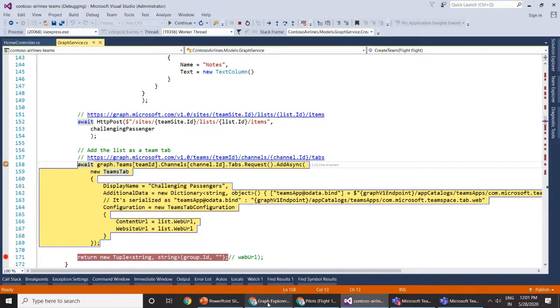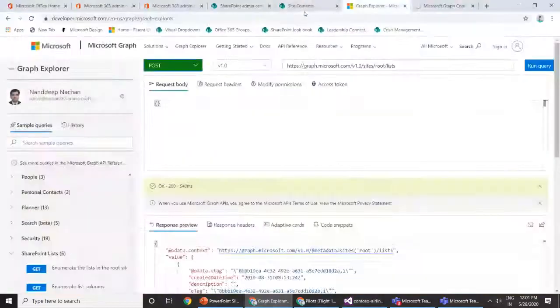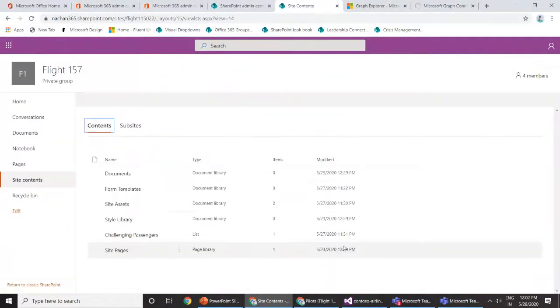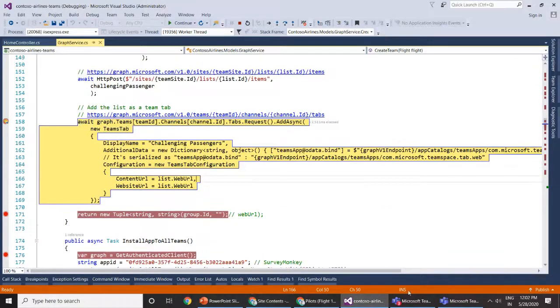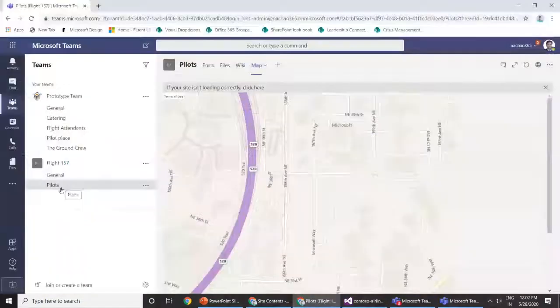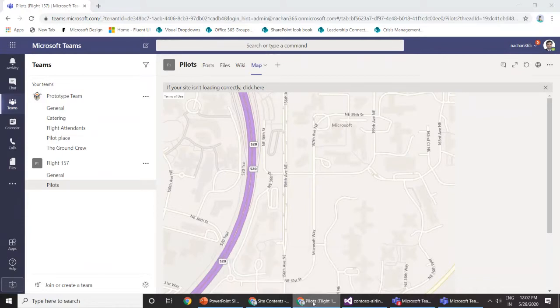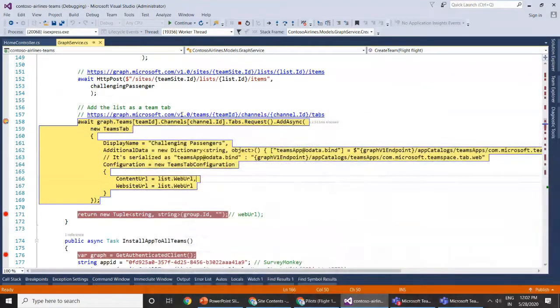With that code running, I think we should have a challenging passenger list created here using Graph APIs. Okay, so we have the challenging passengers list created in SharePoint. What we are trying to achieve is to use that particular list as a tab inside our Microsoft Teams. So we will add this list as a Microsoft Teams tab.